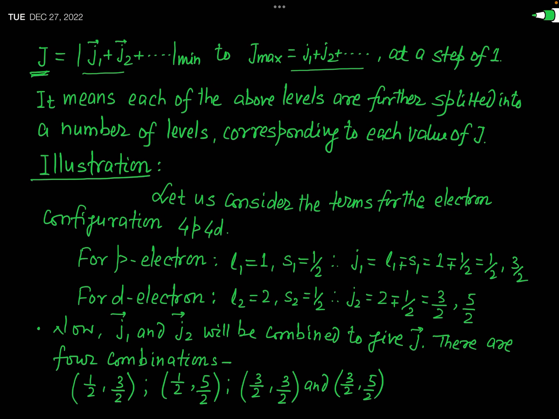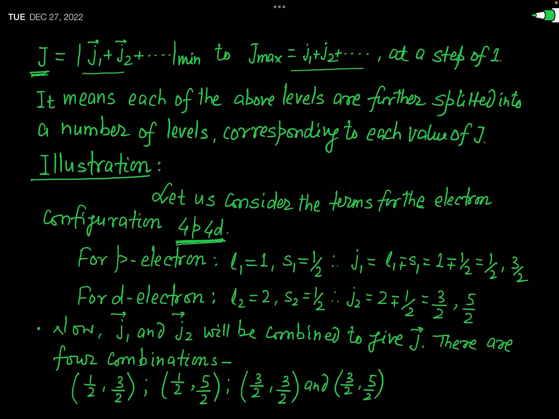So let us illustrate this fact by taking a very simple example. Let us consider an electron configuration 4p4d. This is just an energy level when there is no perturbation applied on the atom. So you can say that this 4p4d represents an unperturbed energy level. This is only one energy level. But in how many energy levels this 4p4d energy level will be split, we will see here during the jj coupling.